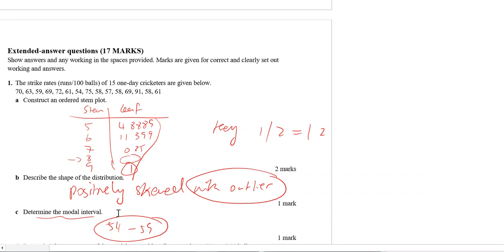The modal interval, and that's a bit tricky. What's the most common interval? Well, it'll be between 54 and 59. The interval that is the most common.